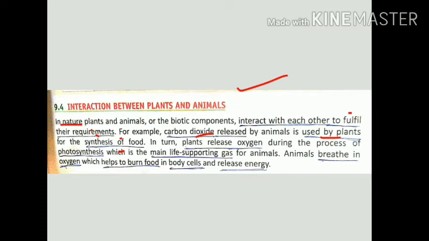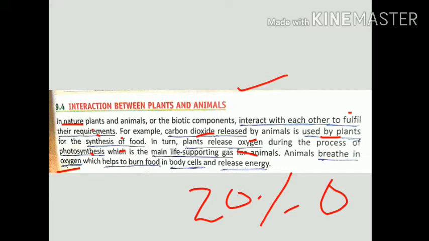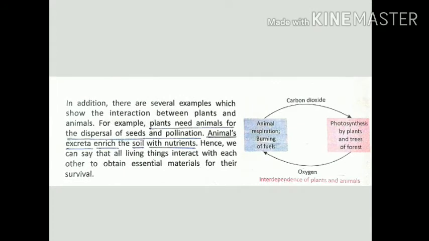But in return, plants release oxygen during photosynthesis, which is the main life-supporting gas in the air. About 20% oxygen is found in the atmosphere. Animals breathe in oxygen, which helps to burn the food in body cells and release energy to do work the entire day. Okay, this is the figure you can understand.